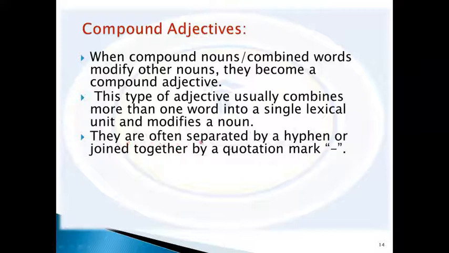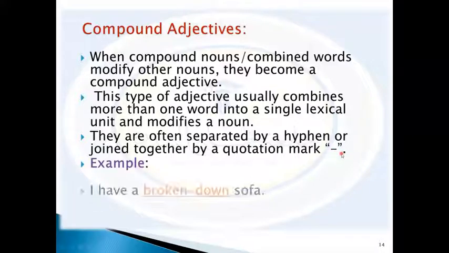They are often separated by a hyphen, similar to the compound noun that we covered in some other lecture, or joined together by quotation marks. So we can use a hyphen or even quotation marks. Between them, we will find the compound adjectives. Let's take some examples.